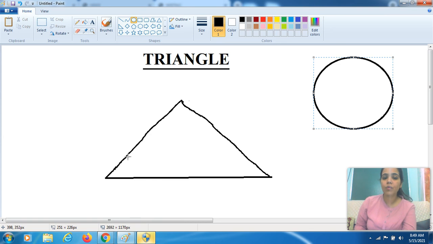How many shapes have you done till now? Two shapes, one circle and one triangle. This is your task. Complete it and submit your work the next morning.